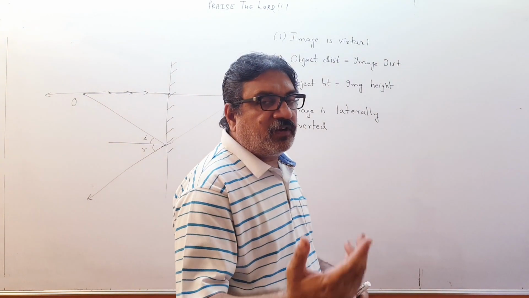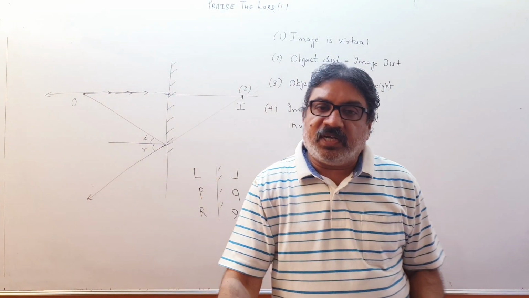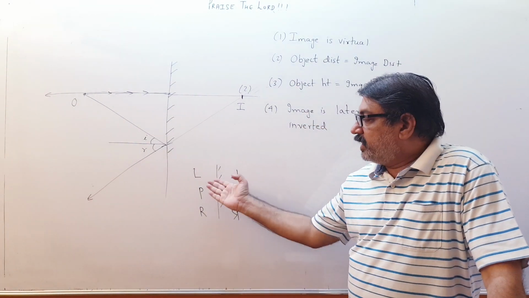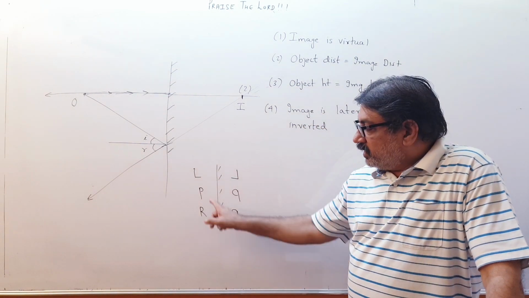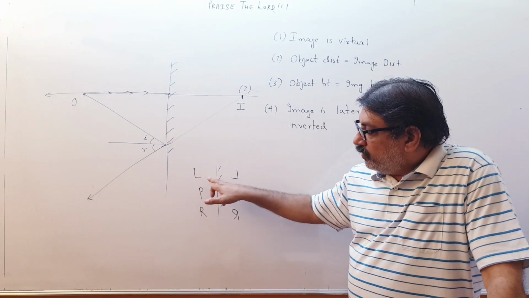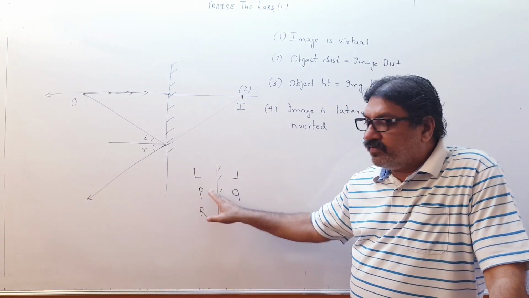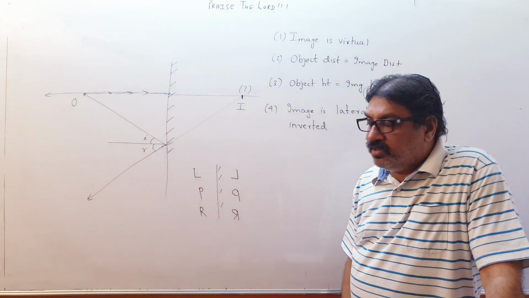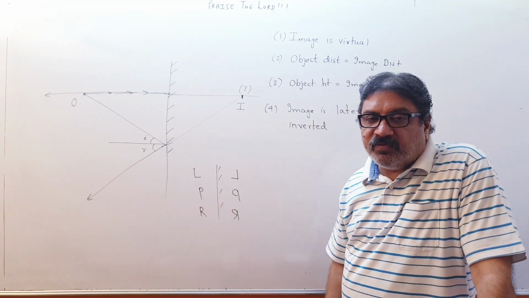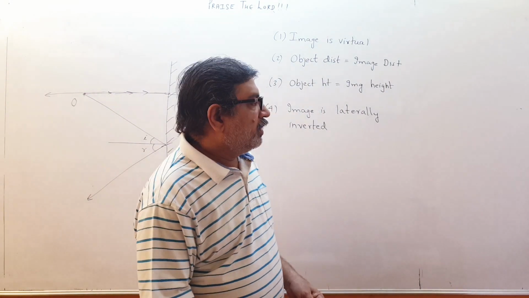If you stand in front of mirror and raise your right hand, you will see that the image is raising the left hand. So that is called lateral inversion. Right side becomes left side. Here this circle was on the right side, now it is appearing on the left side. This horizontal bar was on the right side of this vertical bar, now it is on the left side of the vertical bar. So right becomes left. That is called lateral inversion. The image is laterally inverted.